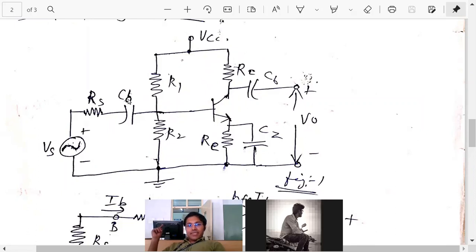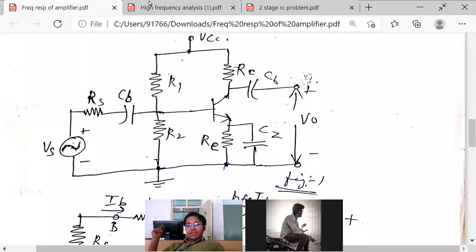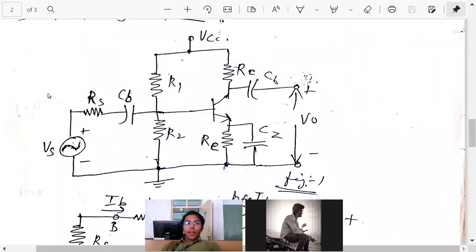Then I have explained the blocking capacitors. Then I have explained CZ. This is the source, VS is the source. The internal resistance of this source is RS, the source resistance. Clear? Understood? Any doubts? For any circuit, this basic explanation you have to write always, okay?